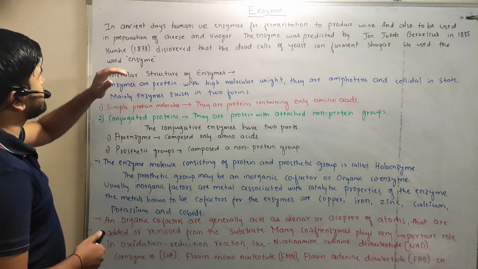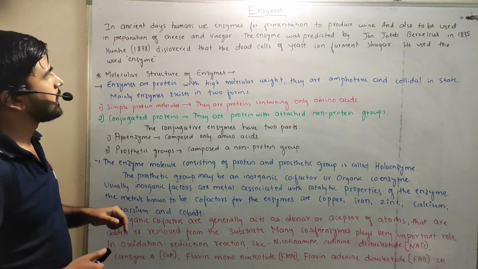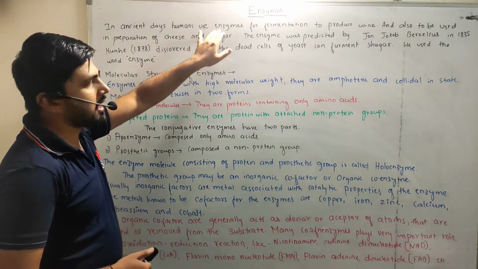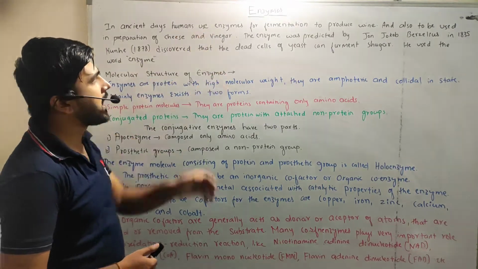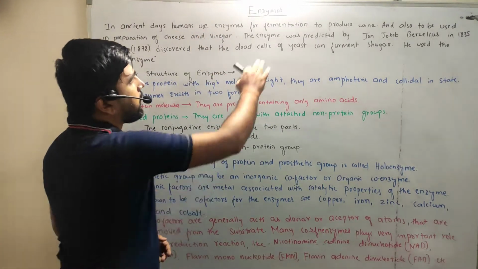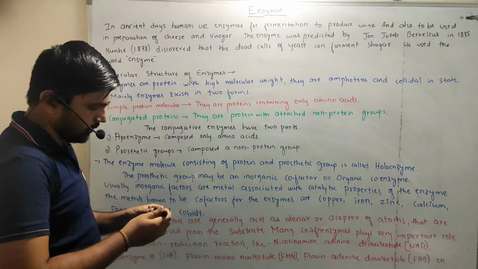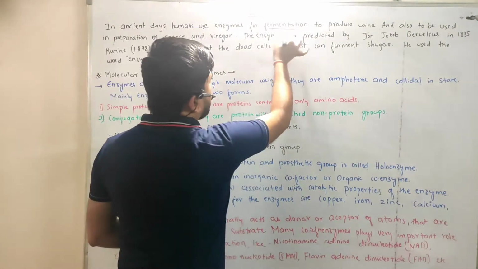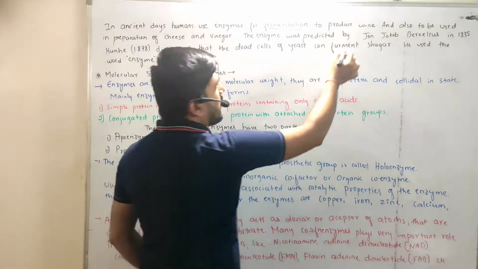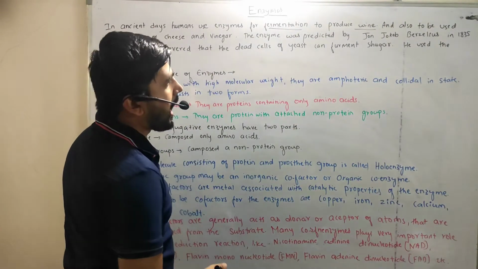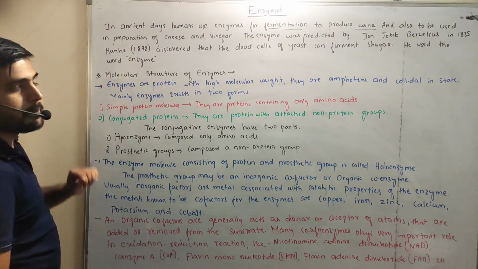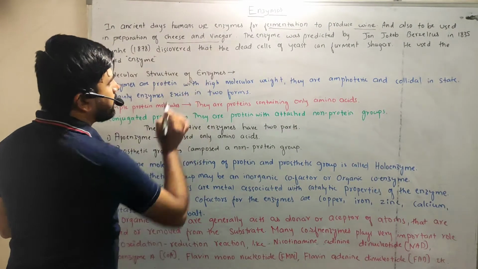First, in ancient days, humans used enzymes for the purpose of fermentation. They used fermentation to produce wine, and also in the preparation of cheese and vinegar.